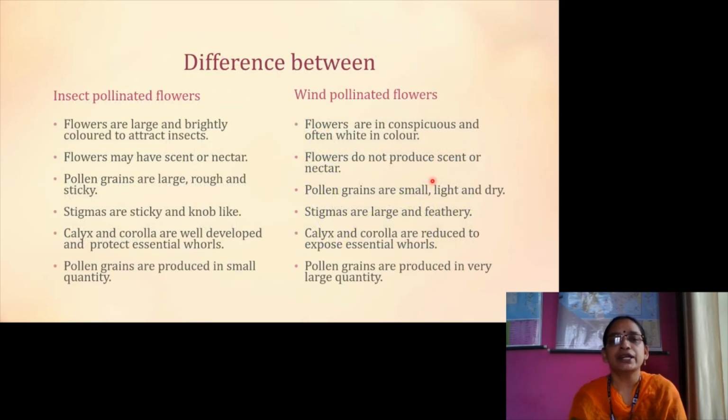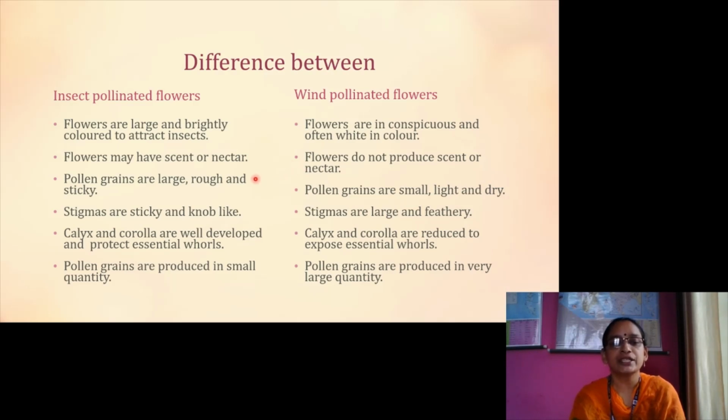Let us see what are the differences between insect pollinated flowers and wind pollinated flowers. In the case of insect pollinated flowers, flowers are large and brightly colored to attract insects. In the case of wind pollinated flowers, flowers are inconspicuous and often white in color. Insect pollinated flowers may have scent or nectar. Wind pollinated flowers do not produce scent or nectar.